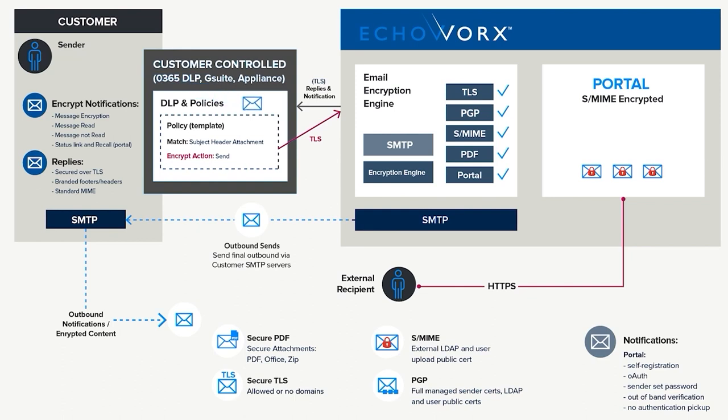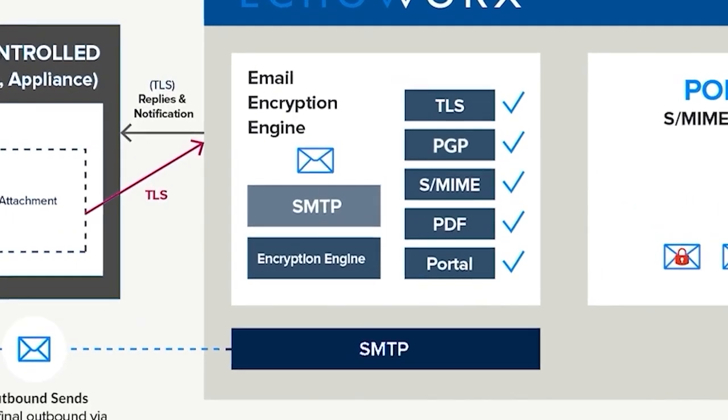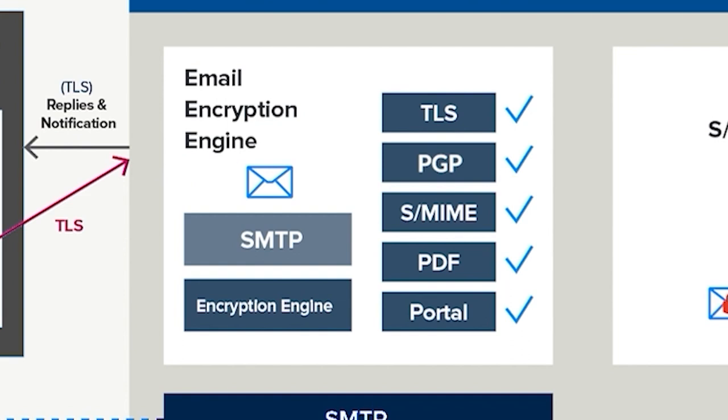As that message leaves the user's inbox and gets to the boundary, to the edge, your SEG gateway or some DLP engine is going to see that the message has been tagged or is required to be encrypted. That SEG gateway will then route the message over a secure connection, TLS, so now we're encrypting that connection. At the point of reception at EchoWorks, we then apply our own policy engine. Our policy engine is really about how that message should be encrypted, how it should be branded, and how that message should be treated.